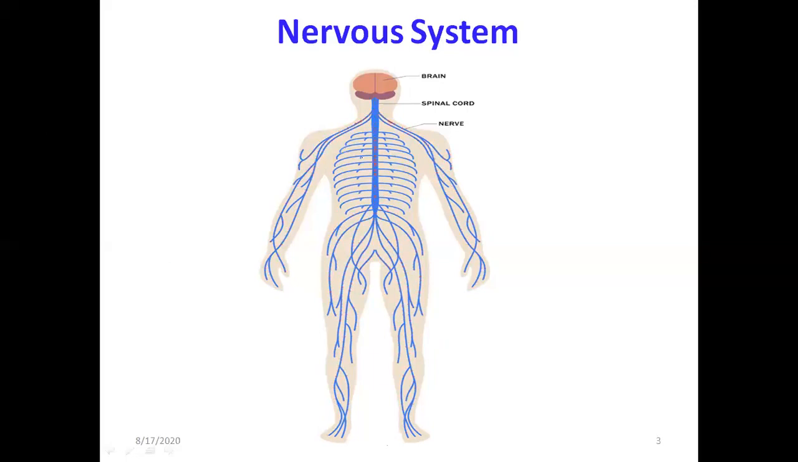Okay, so let me explain this diagram. You can see this is a nervous system in which this is the brain, and here it is the spinal cord. And all these are the nerves, and you can see how inside the nerves impulses are passing. This is a very interesting diagram. You just observe it carefully.